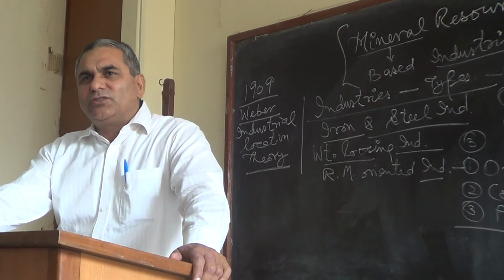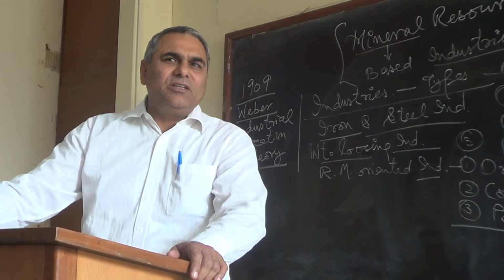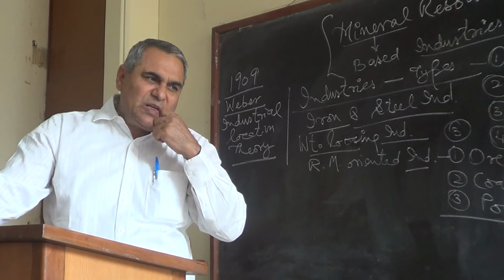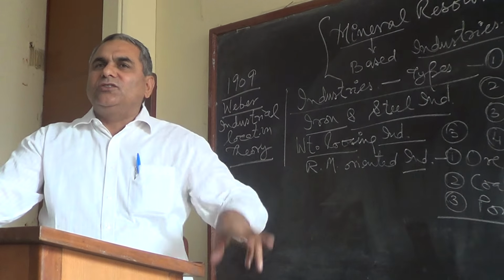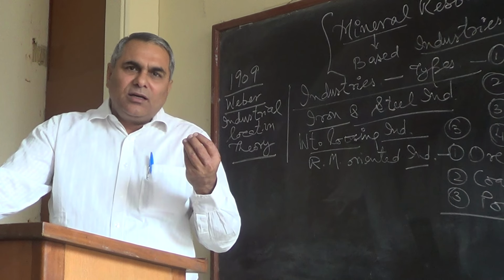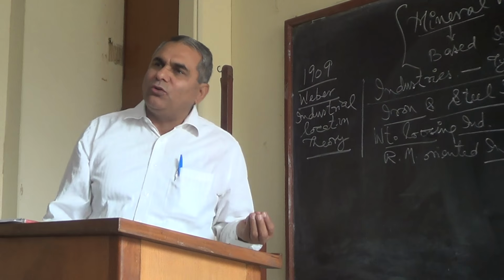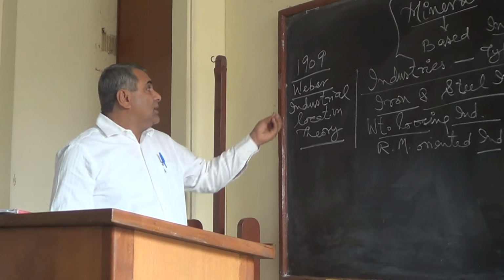Whether it is von Thunen's theory, industrial location theory, central place theory, urban location theories, urban system, most of the location theories are given by the Germans.